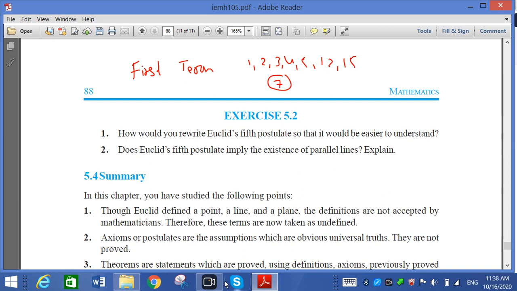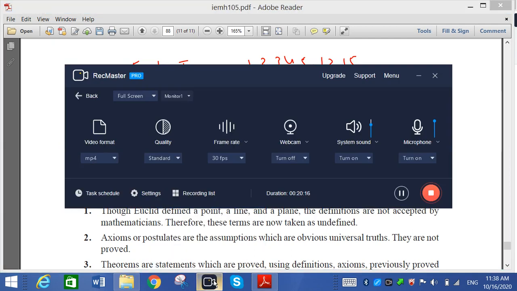Next lecture I want to discuss the exam pattern.